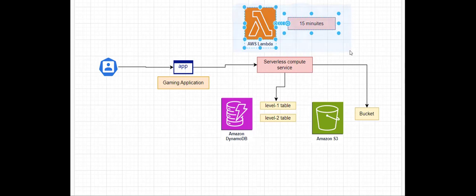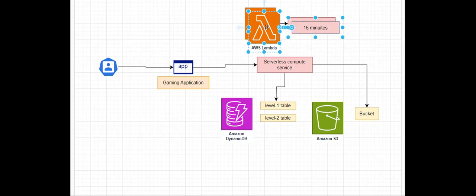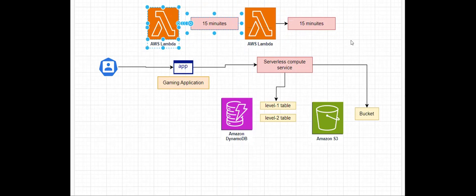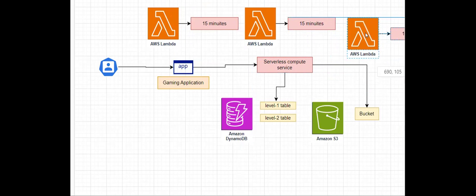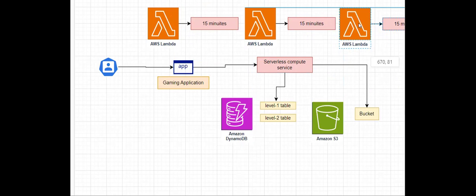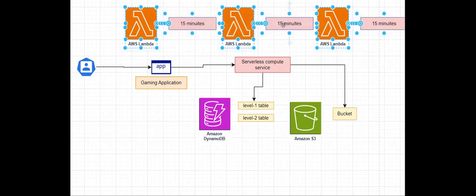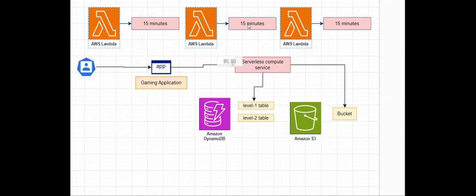Then what's the alternative for you? You need to create multiple Lambda functions and you need to manage them. Let's say I've created three Lambda functions. One Lambda function is to generate the report whenever my user logs in or starts my game, and store that report inside my S3 bucket. So for that, I'd like to use one Lambda function.